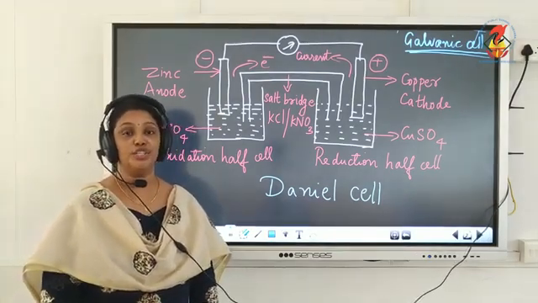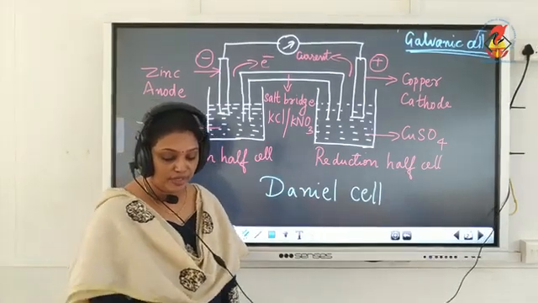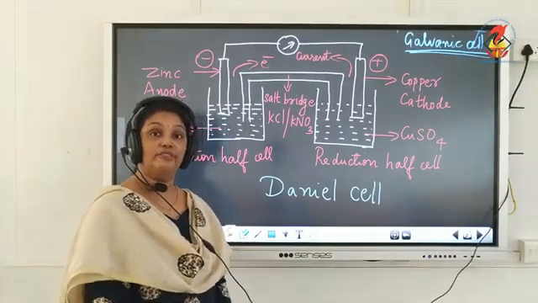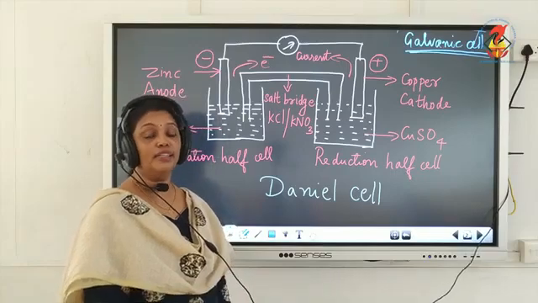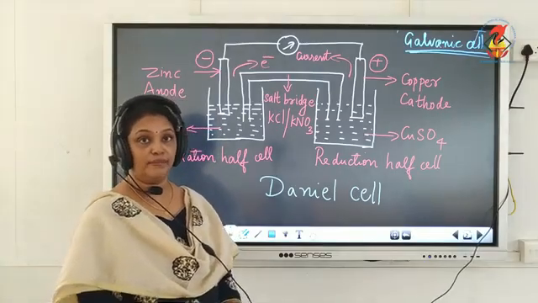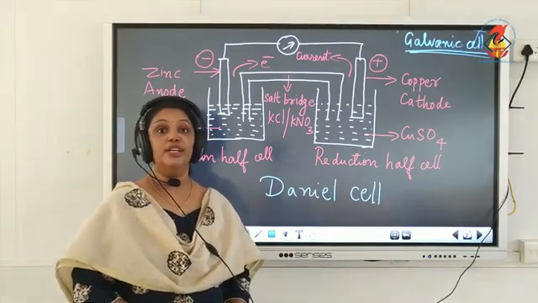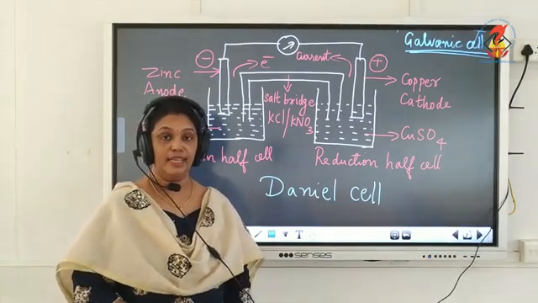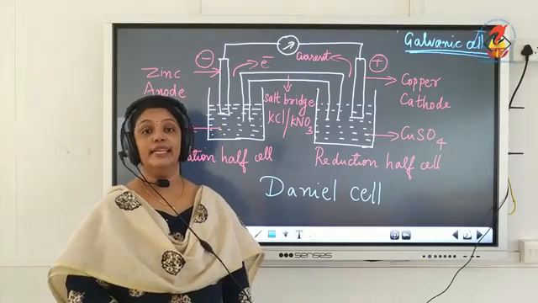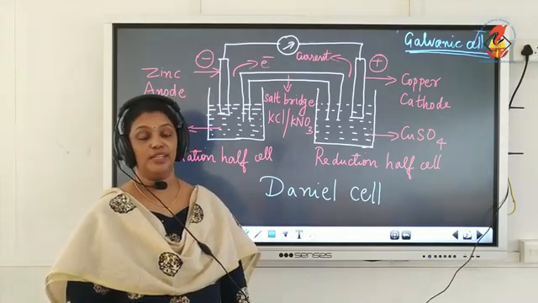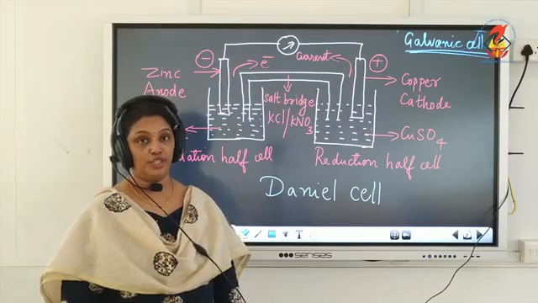So these are the two functions of the salt bridge. The first function, it helps in the movement of ions from one solution to the other without mixing of the solutions, and the second is it helps to maintain electrical neutrality, and it also helps to complete the inner circuit. So that is the function of the salt bridge.